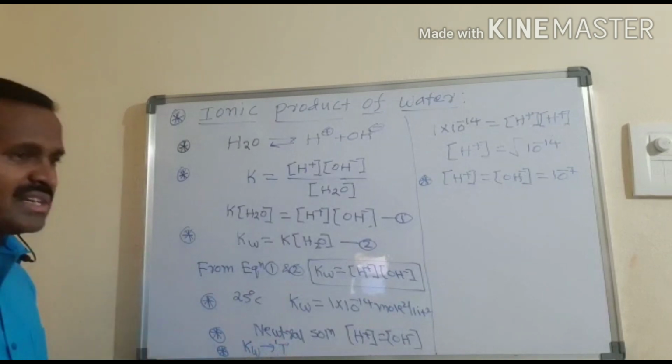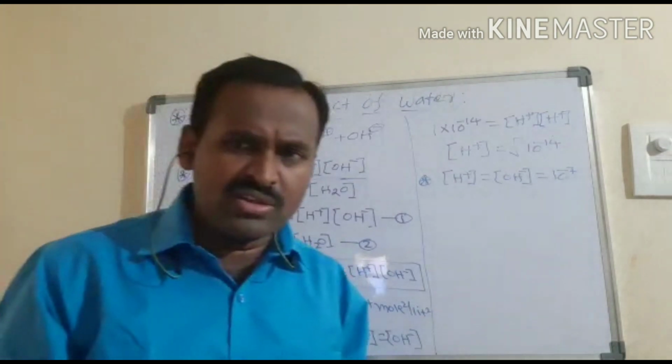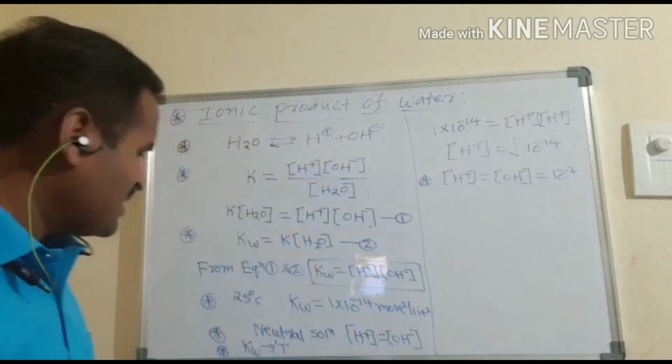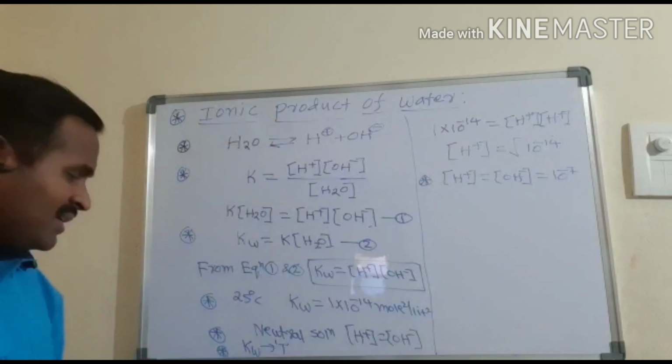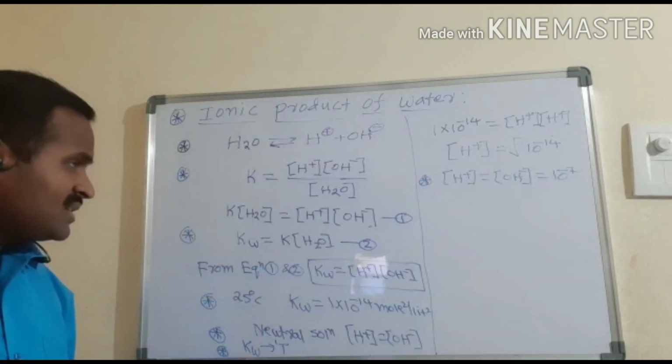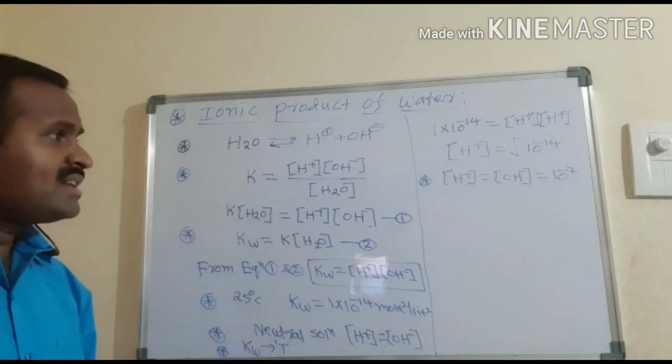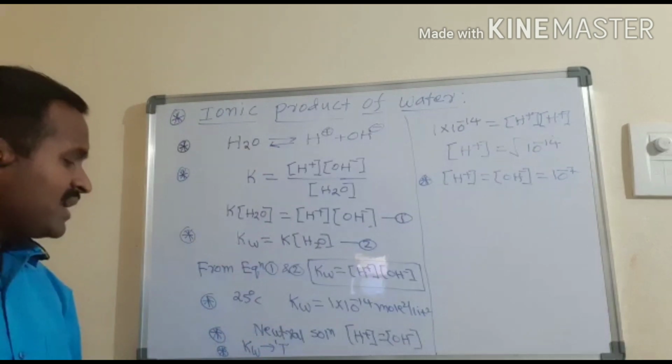As the temperature changes, the Kw value also changes. As the temperature increases, Kw increases; as the temperature decreases, Kw decreases. That's the reason it is directly proportional to temperature.